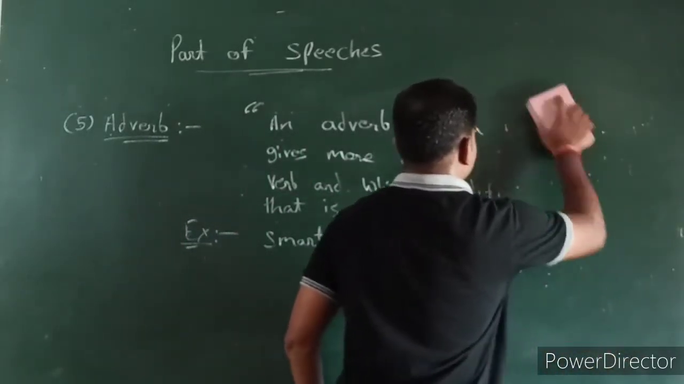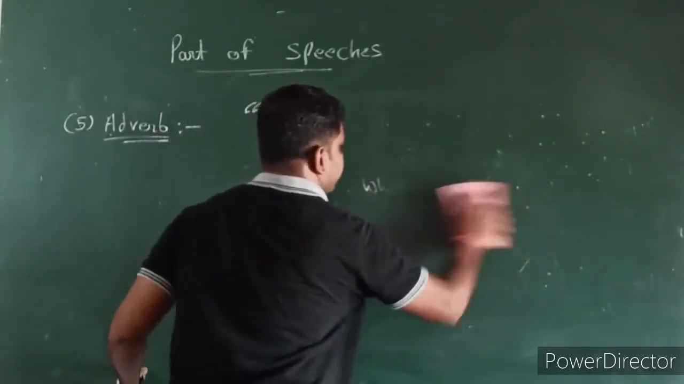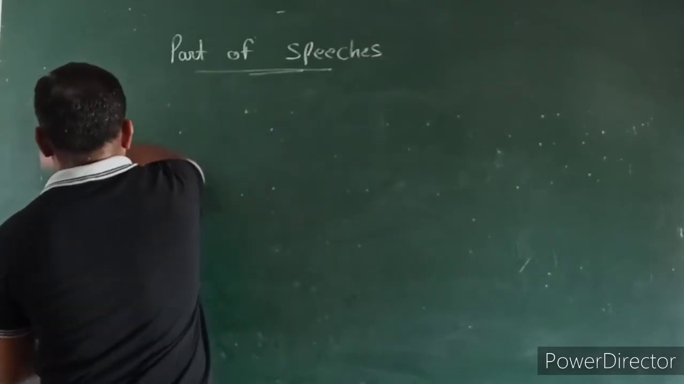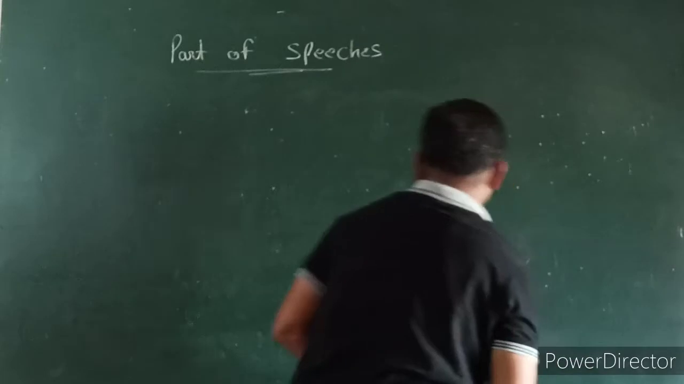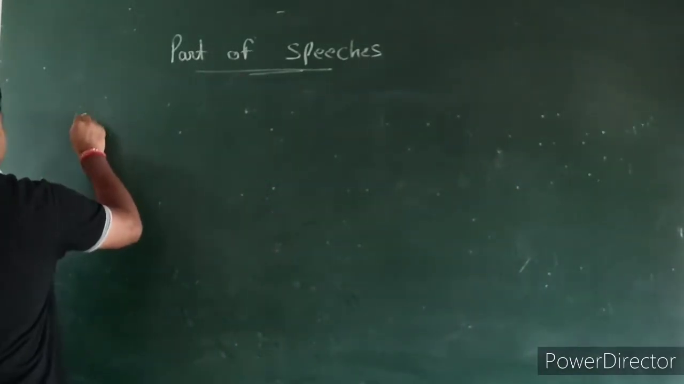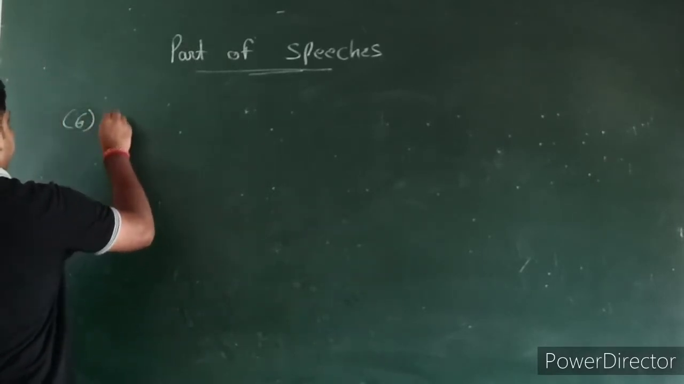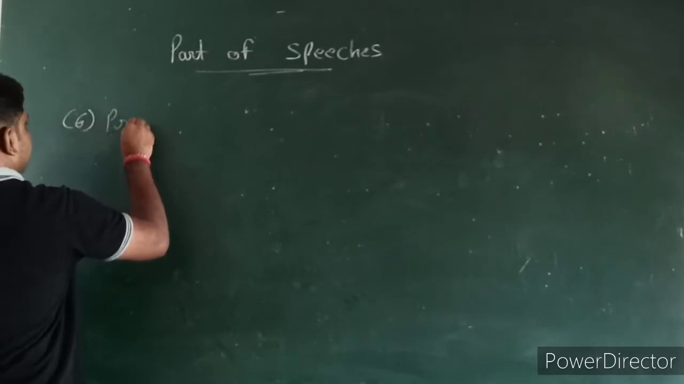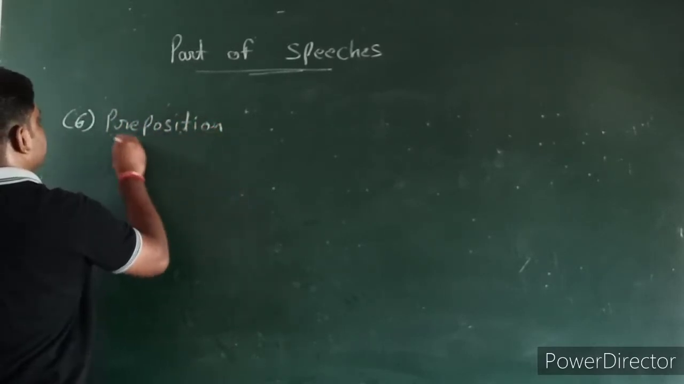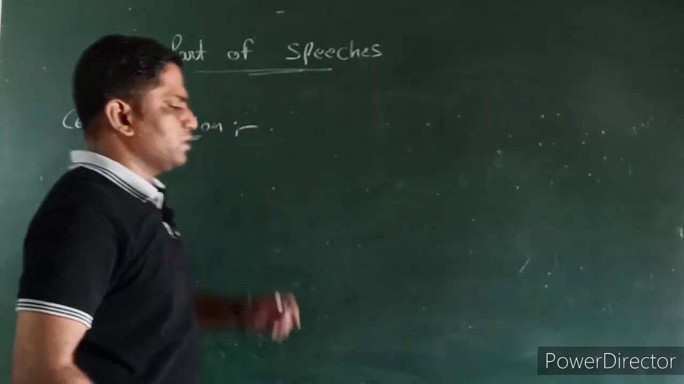For the listener, when these words are used, the sentence also sounds good. So let's check out, let's move to another part of speech. Part of speech number 6, that is called preposition. Preposition is also an important part of speech. Here I want to ask one question, right?